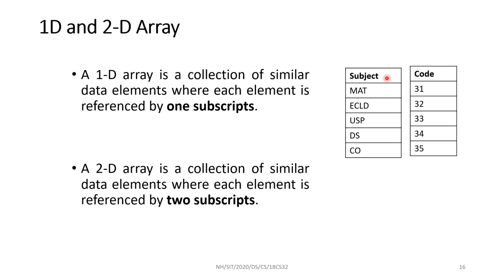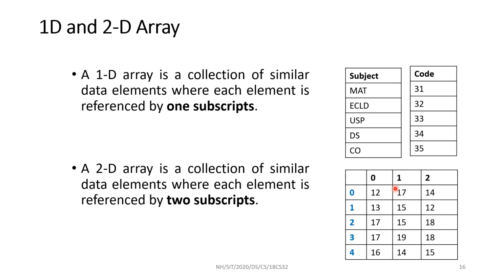In case of two dimension, I need two indexes, two subscripts, one for the row, other for the column. Here is an example. These are my five students' internal marks. Students number 1, 2, 3, 4, 5 with the subscripts 0, 1, 2, 3, 4, and 3 internal marks with subscripts 0, 1, 2. So to pick the mark scored by the third student in the second internal, I need to provide two subscripts, one for the row, other for the column. So row index is 2, column index is 1.